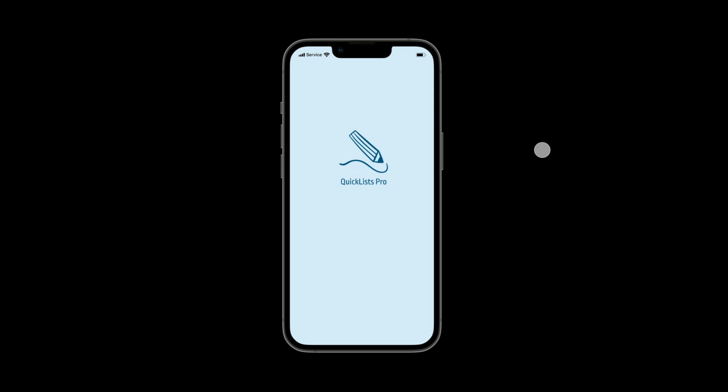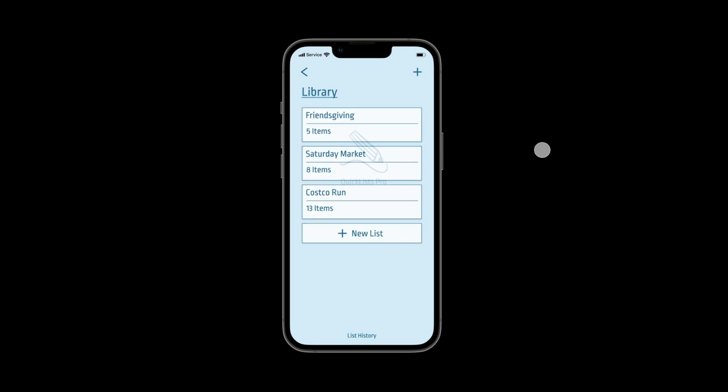Next, I'll run you through a quick prototype demonstration of my application QuickLists Pro. In this presentation, the user will run through the process of creating a new list, adding items to a list, sharing lists, and making them collaborative, and finally, checking off items from a list while they shop. I'm going to run you through a quick demonstration of QuickLists Pro.